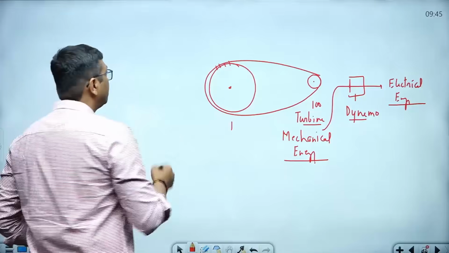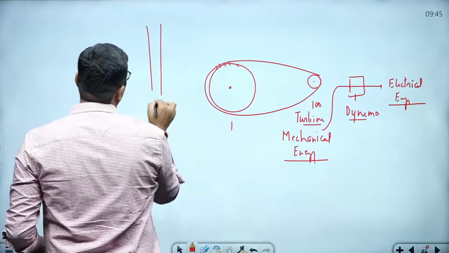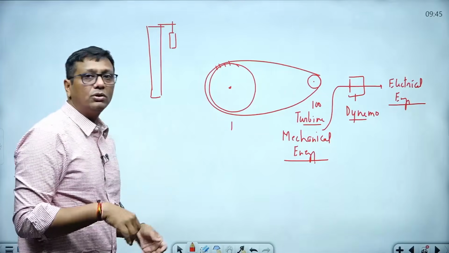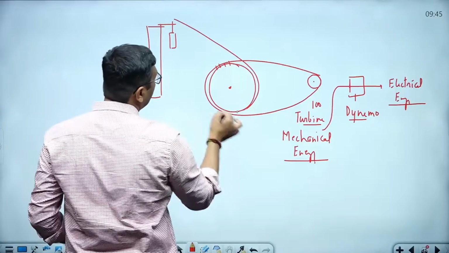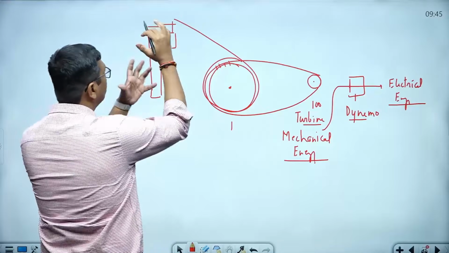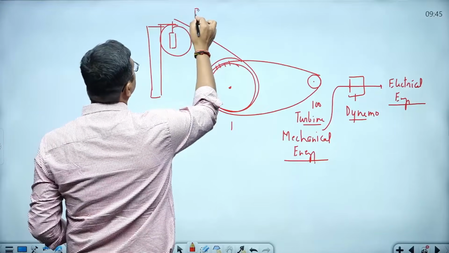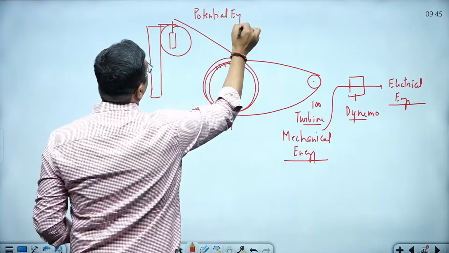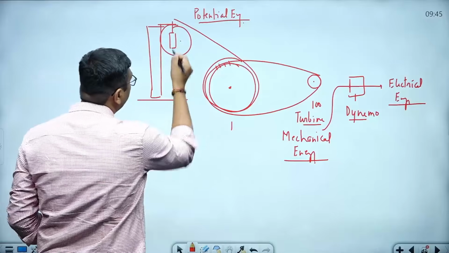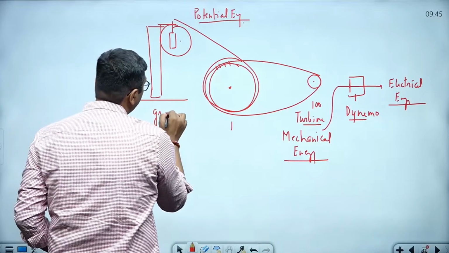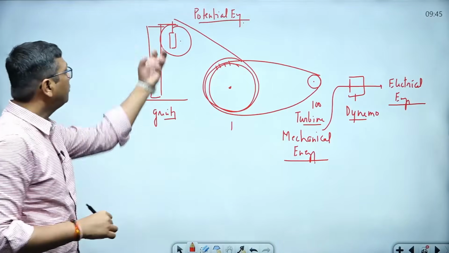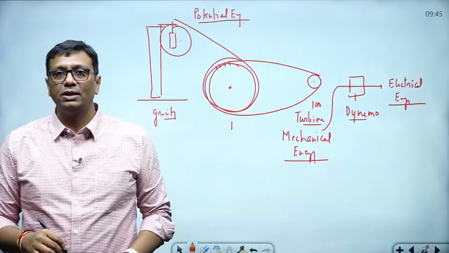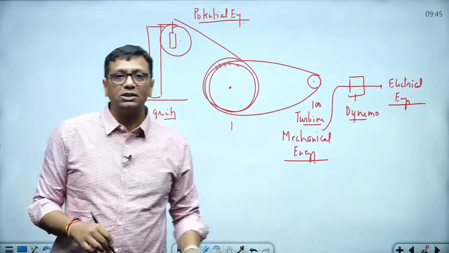For that purpose, suppose this is a building with a certain height, and here I use a block, a massive weight. I just hold it here, guys. This block is held here, so it has potential energy at this place. Then this block falls down. Why does the block fall down? Of course, it is because of gravity. If it falls down because of gravity, it will move the turbine and electricity is generated. So this is the procedure, and that is the concept of gravity battery.